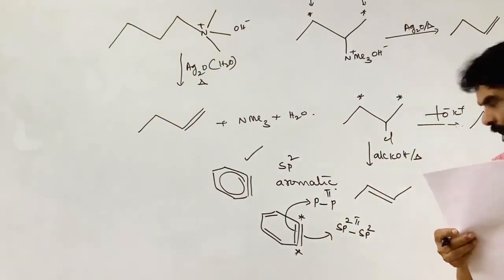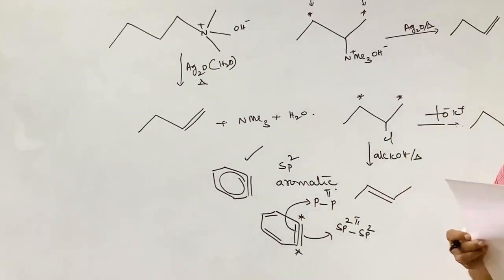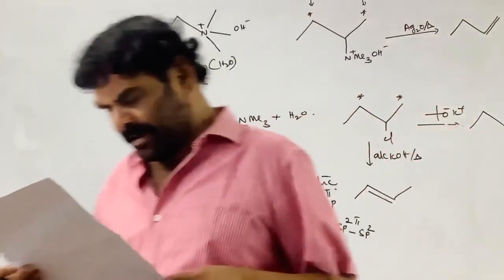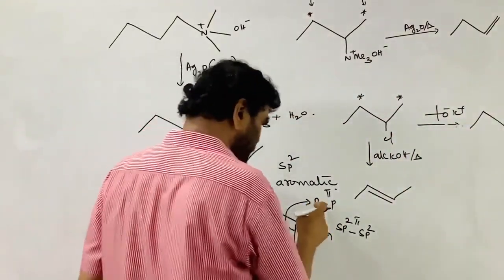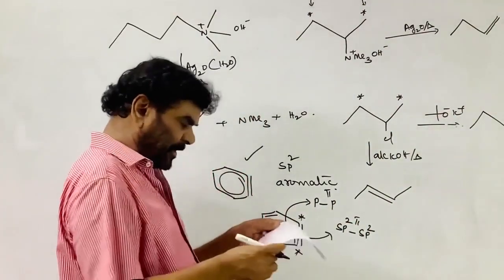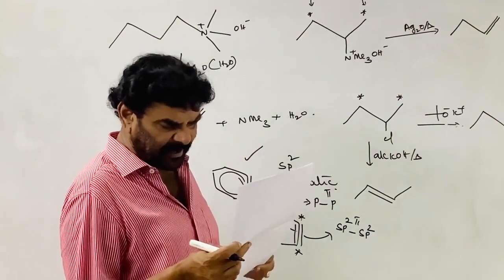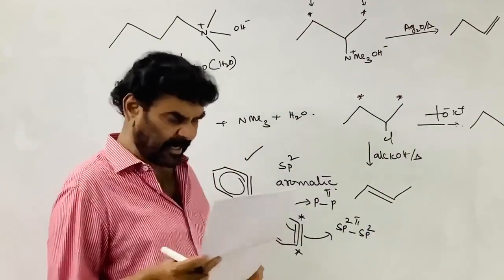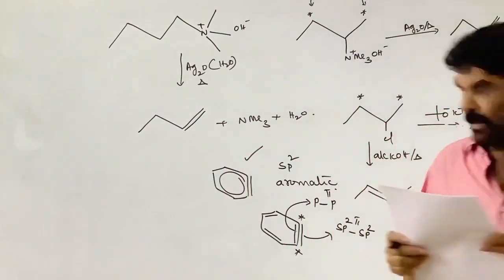C: the 2 pi bonds of the triple bond of benzyne are the same type. No, they are not the same type. This is pp pi type and this is sp2. They are different. That is a wrong statement. D: the 2 pi bonds of the triple bond of benzyne are of different types. This is correct. D is correct. For 27, D is the correct option.